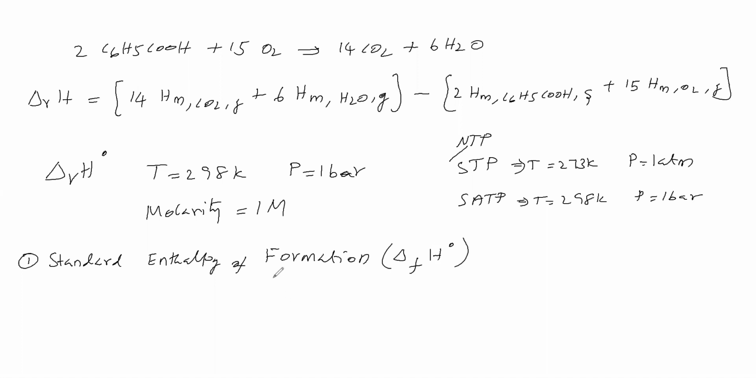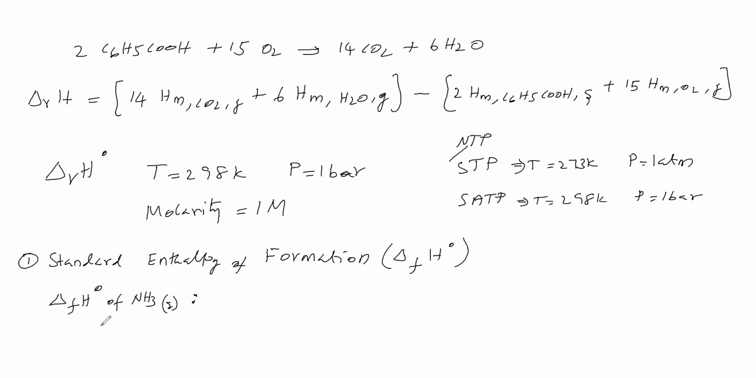Now, how do we write the equation for this, and how do we define it? Formation means what is formed, we have to take. What is formed means the product is formed. Suppose the product is ammonia. That means we want the standard enthalpy of formation of ammonia gas. So here, we have taken the standard enthalpy of formation of ammonia gas.